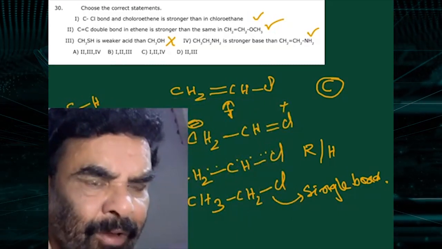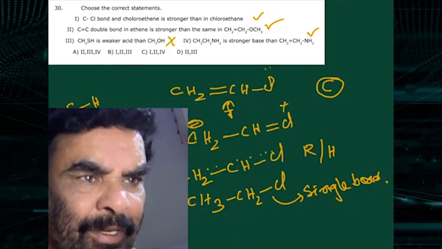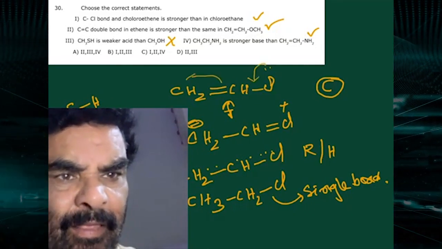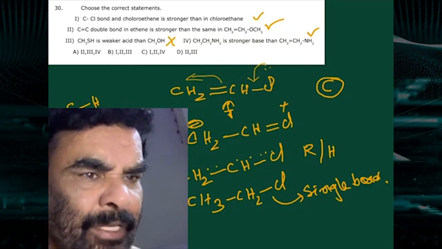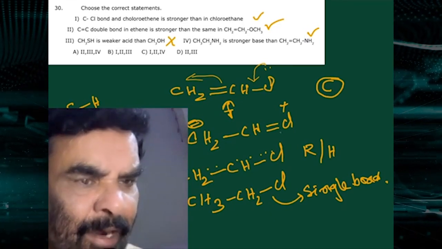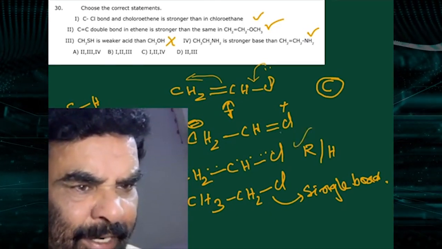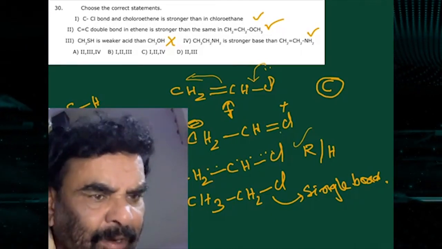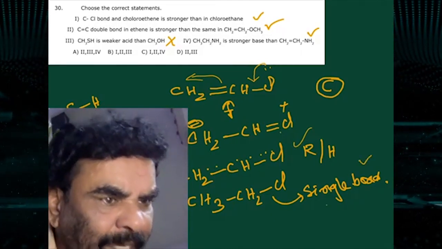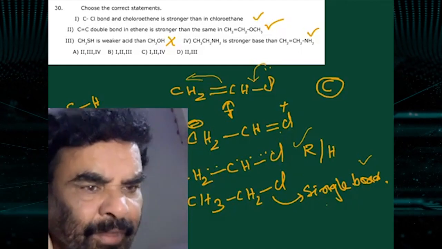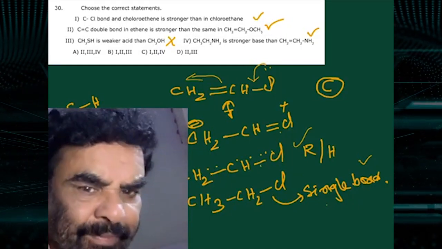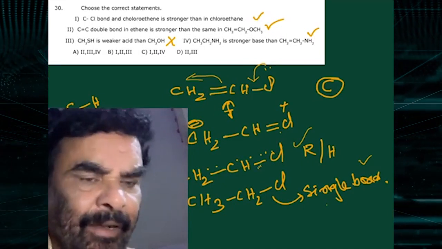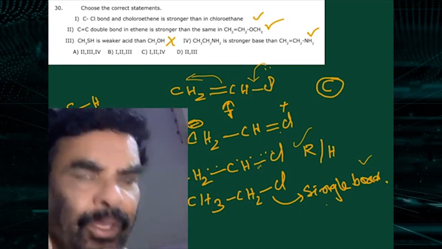You see, in vinyl chloride there is a resonance possibility. Therefore, the carbon-chlorine single bond is converted into a double bond. This is the resonance hybrid. It is stronger than the single bond, whereas in ethyl chloride, the carbon-chlorine bond is purely a single bond. Therefore, this is shorter and stronger in chloroethene.